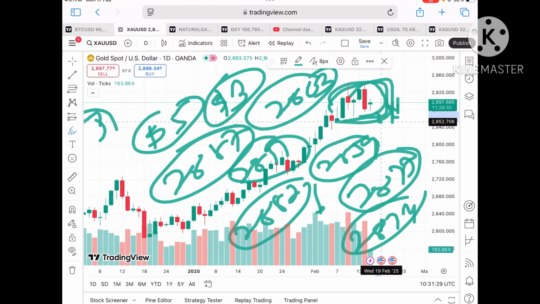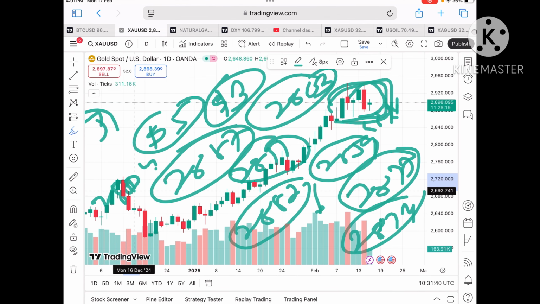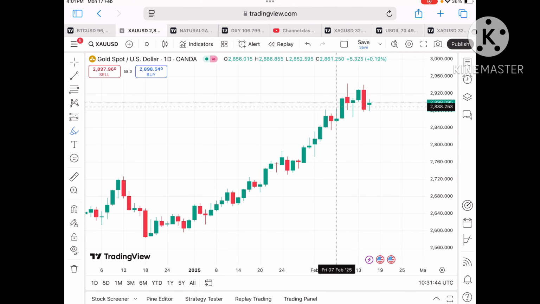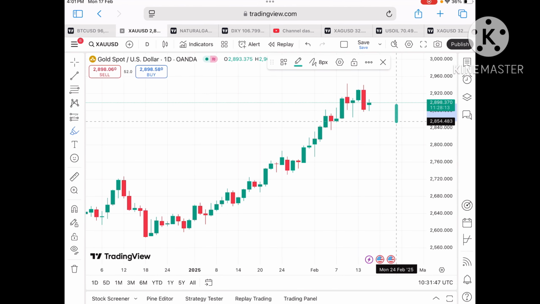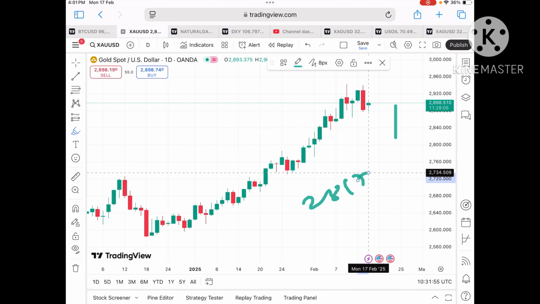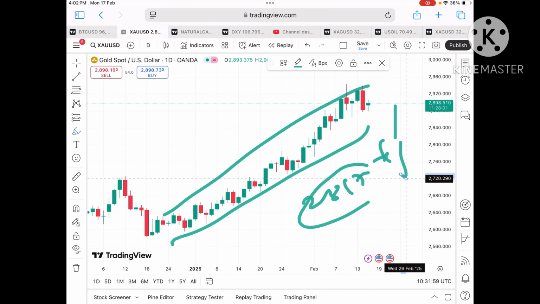If the price starts falling below that level, we can see a level of 2845, and then to a level of 2840, to a level of 2834, and then there can be a further downfall in the price of gold. As soon as the price starts going below a level of 2834, chances of going towards 2830 we can see, and then from there a level of 2817, and a further fall we can see because there will be a trend breakout, so further downfall will be there.